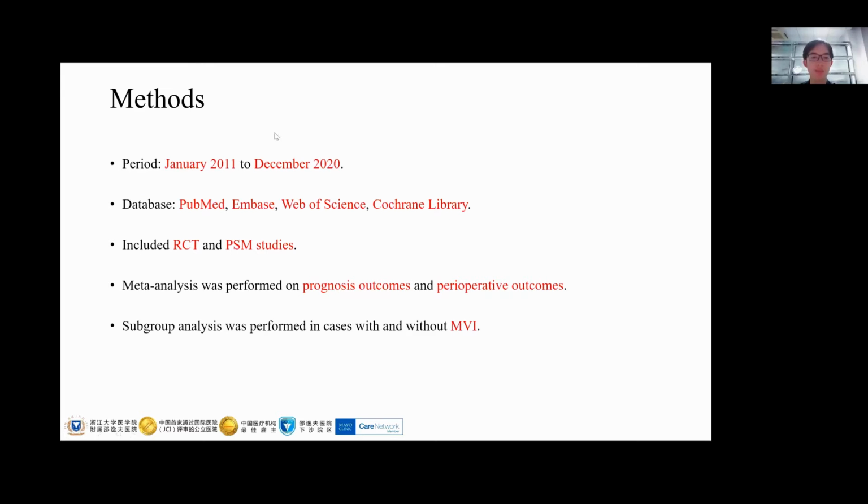This meta-analysis was implemented following the PRISMA guidelines. PubMed, EMBASE, Web of Science, and Cochrane Library were used to search related studies published in the past decade. We included randomized control trials and propensity score match studies to avoid heterogeneity. Primary outcomes were overall survival and recurrence-free survival, and secondary outcomes were perioperative characteristics such as operation time, blood loss, and so on. Besides, subgroup analysis was conducted based on the presence of microvascular invasion. All statistical analyses were performed using Stata software version 12.